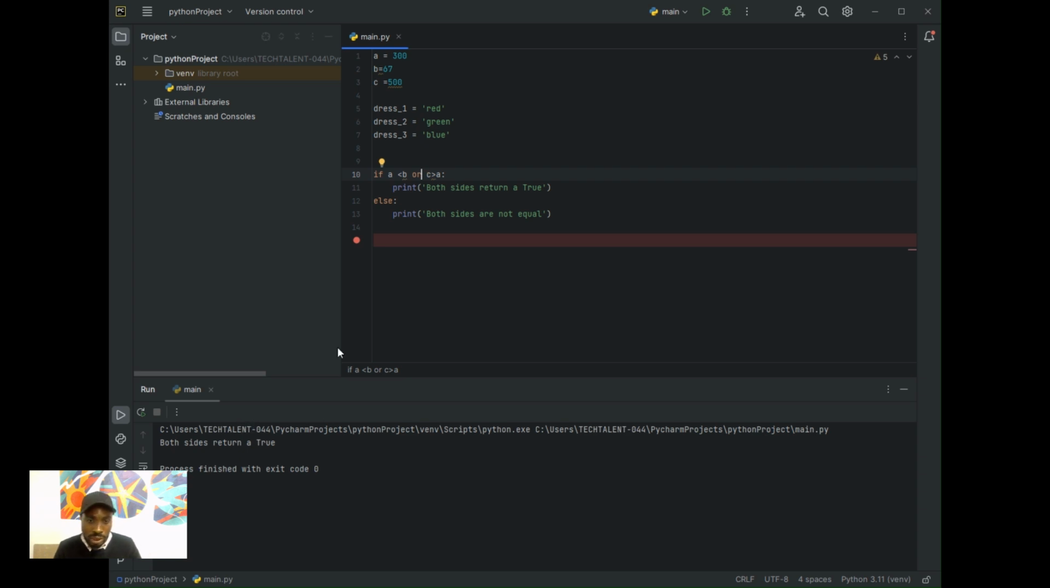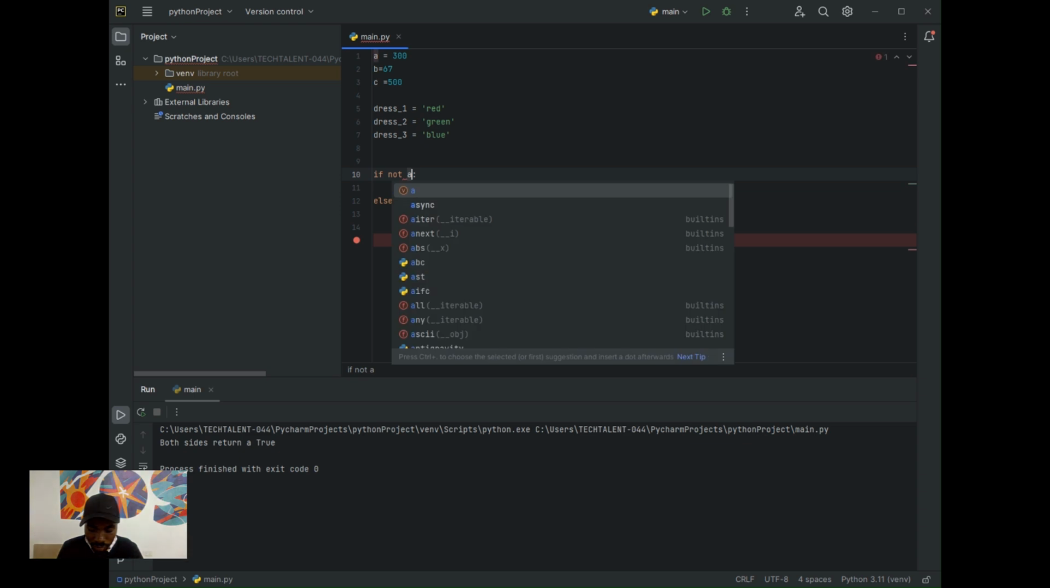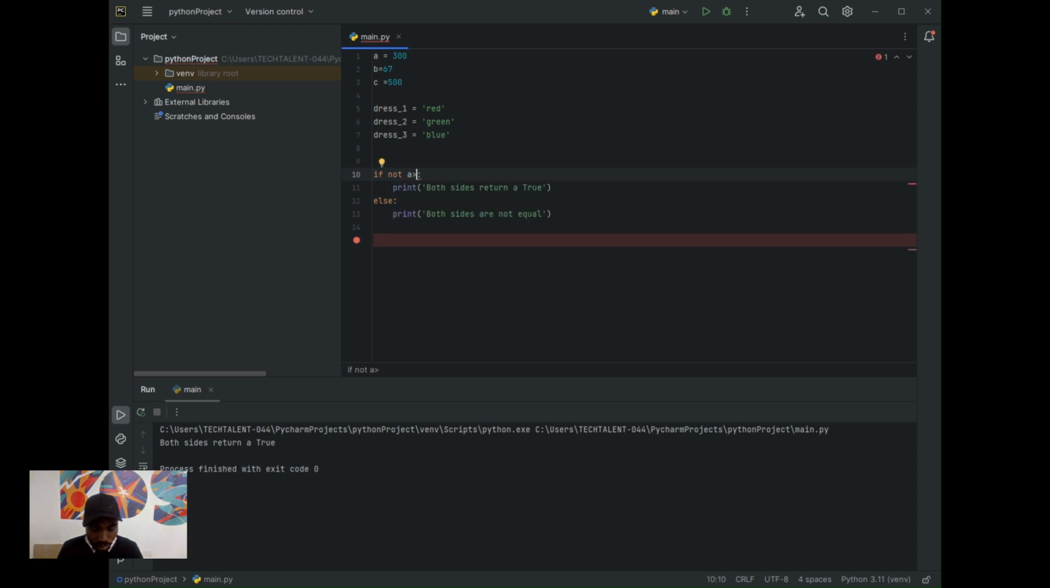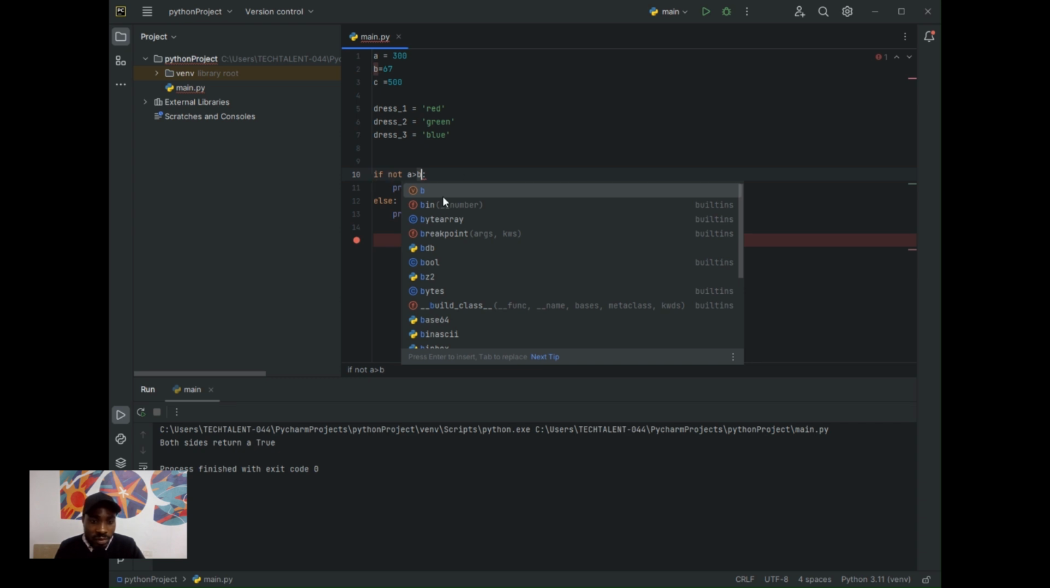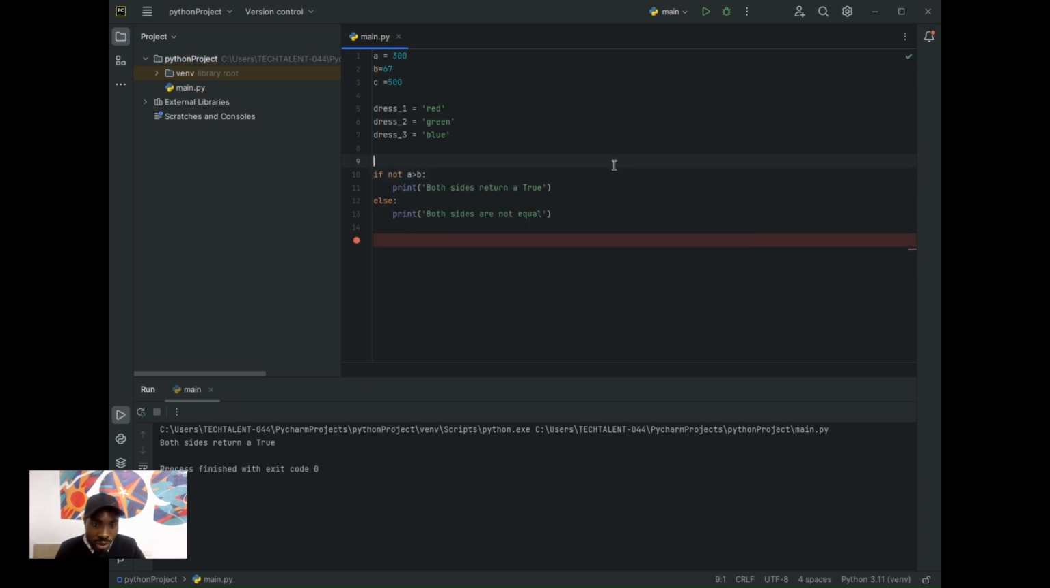How about not? For example, if I want to write something like if not A and B. Let me take it like this: if not A is greater than B, and let's run this. If I run this line of code, it's going to give me both sides are not equal. Why? Because this line of code is actually giving me false.